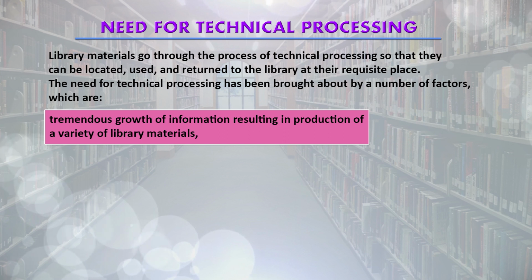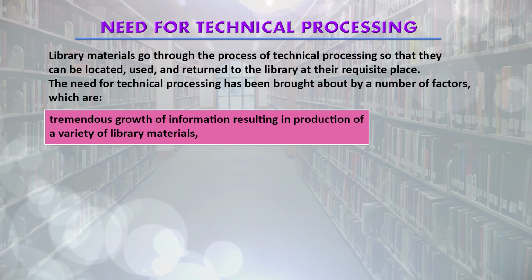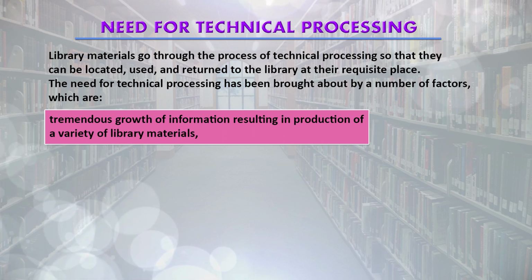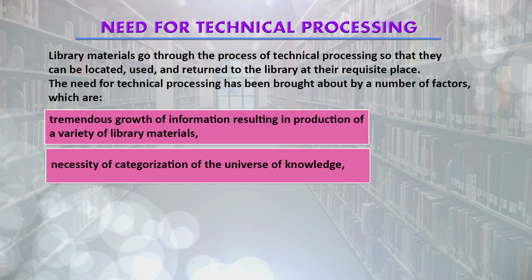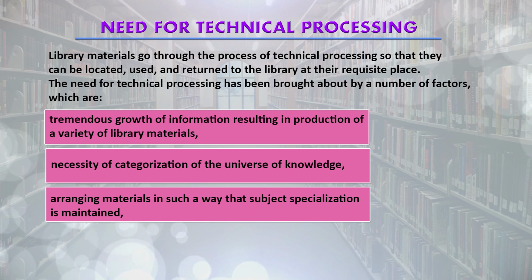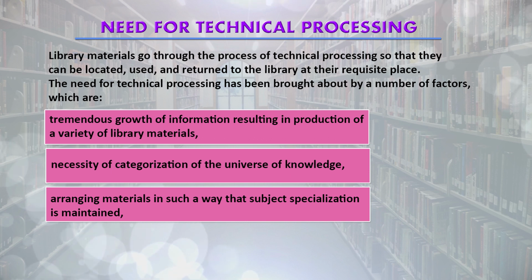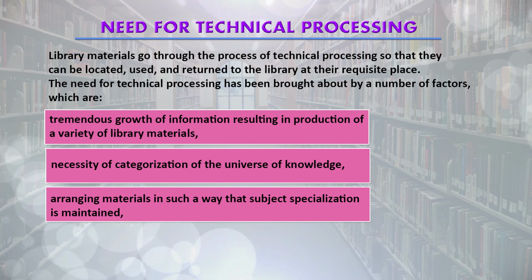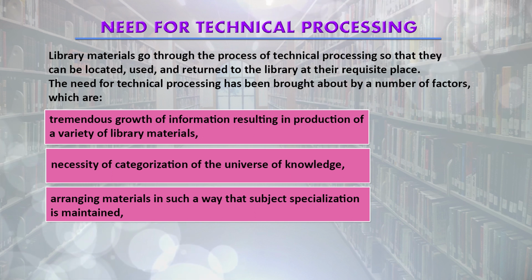So, it is very essential to organize this material so that the user can use it when required by him or her. The other need is the necessity of categorization of the universe of knowledge. While organizing, we divide this collection into different subjects, and according to subjects we arrange the books or the library material, in such a way that subject specialization is maintained.